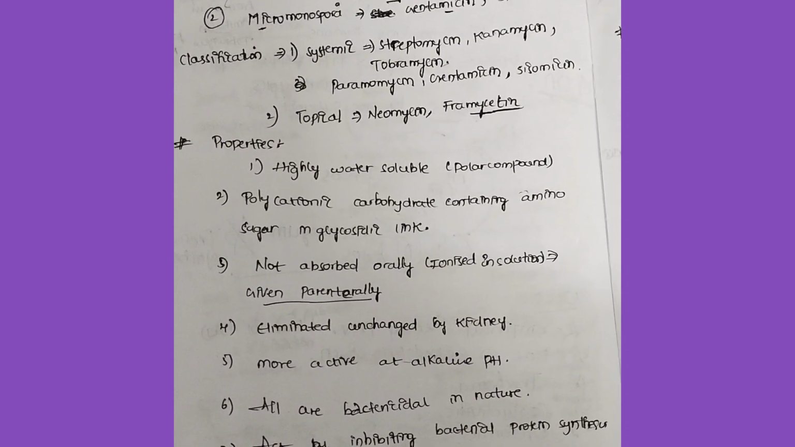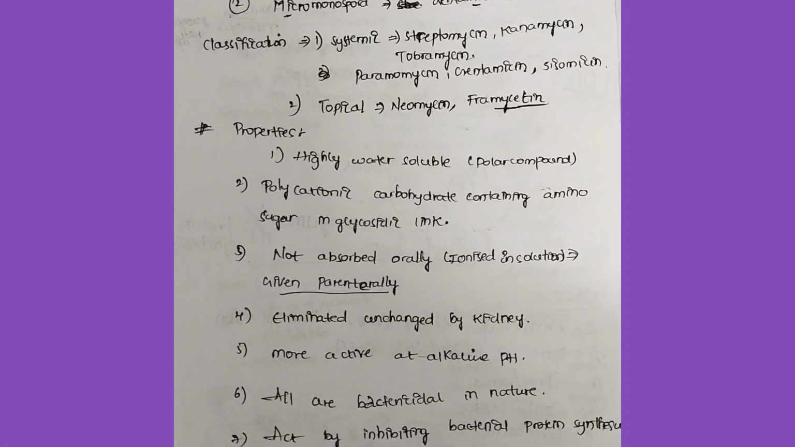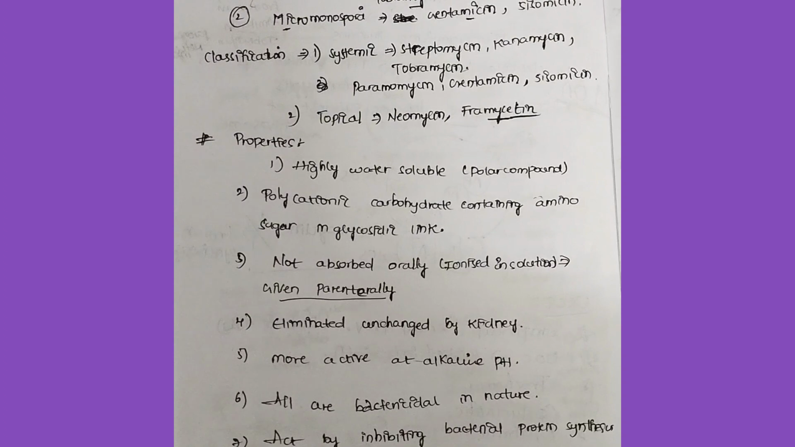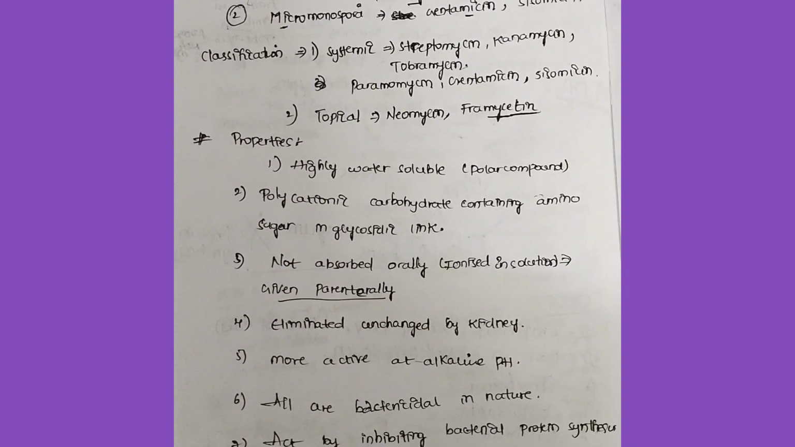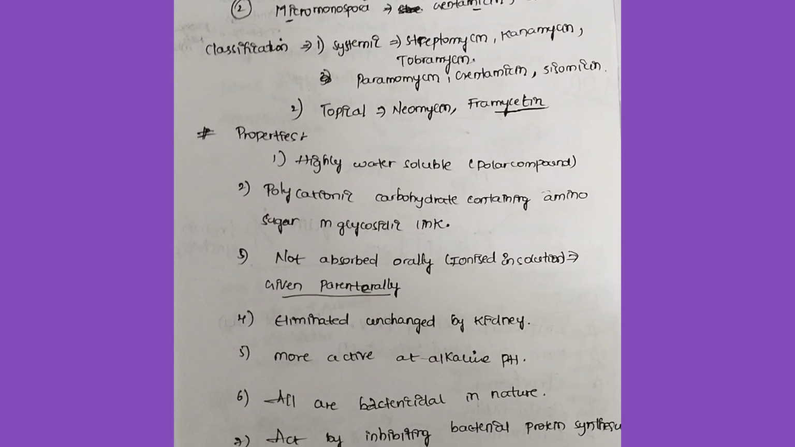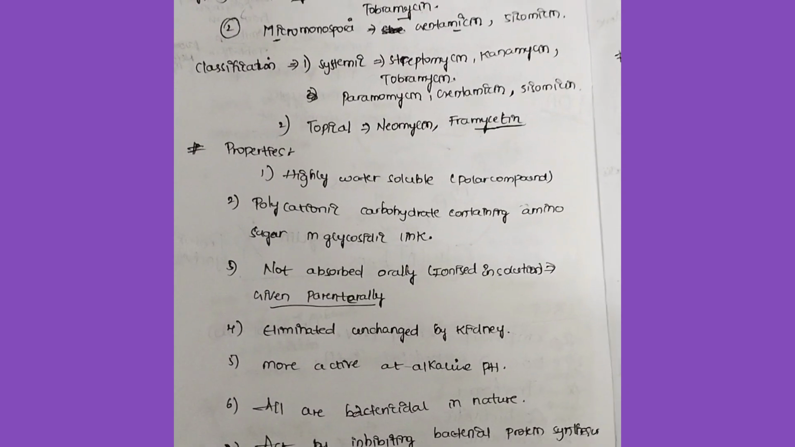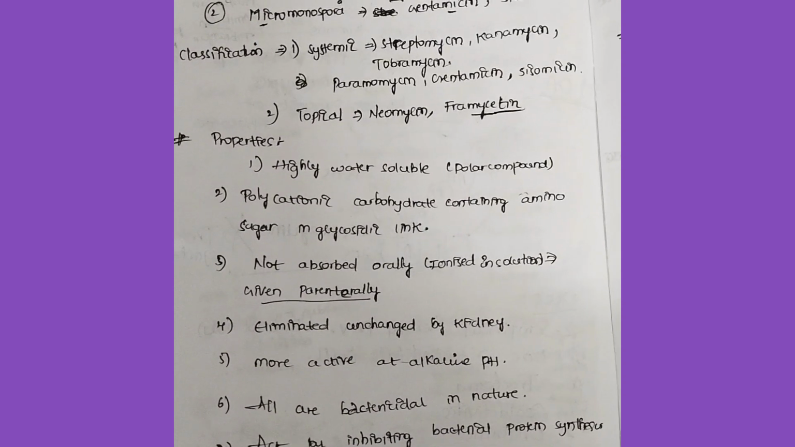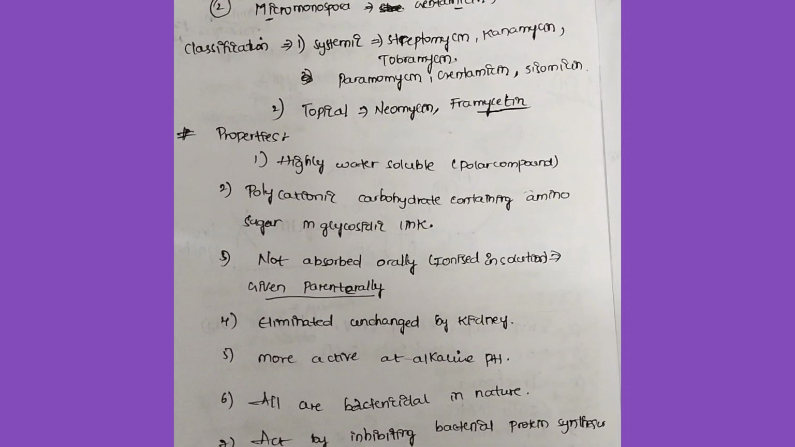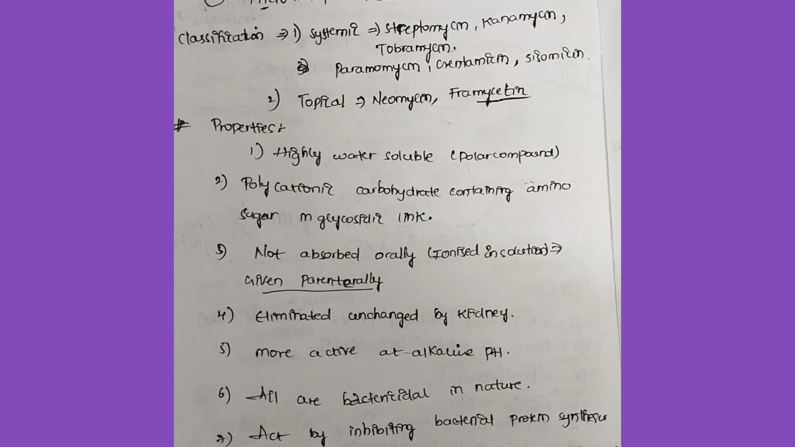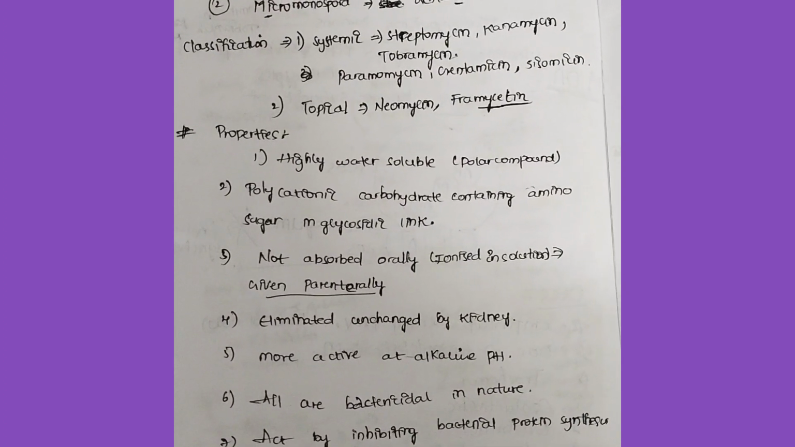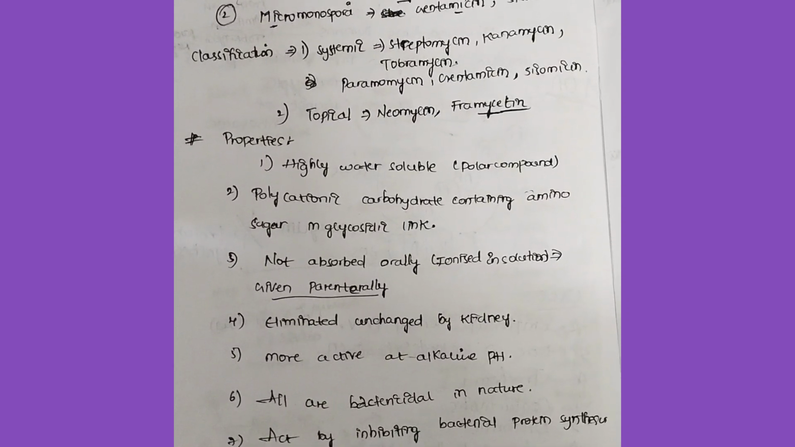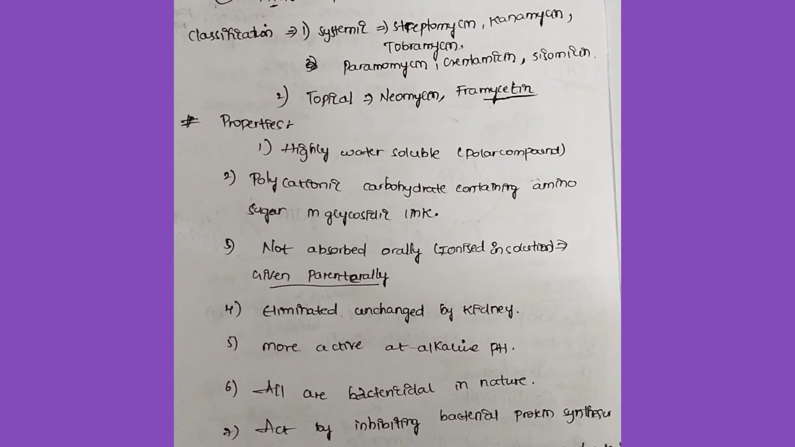These are more active at alkaline pH, like 20 times more active in alkaline than acidic. All aminoglycosides are bactericidal in nature. They act by inhibiting bacterial protein synthesis. They are mainly effective against gram negative bacteria rather than gram positive. The main adverse drug reactions are ototoxicity and nephrotoxicity. Poor CSF penetration is there; they can't cross the blood-brain barrier.